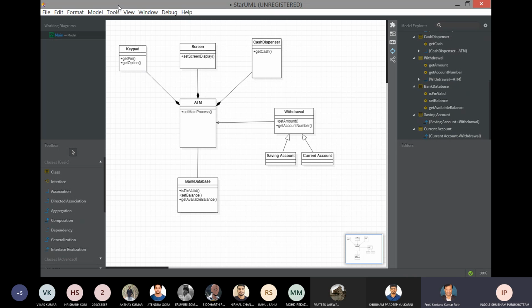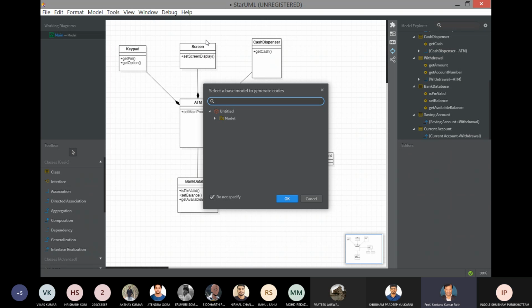Just close it. You might have to restart it, I think. Just check it. After that, you can see the option Java. Just go to Java, generate code. It will display this panel. You can select the class model. This one is the class. Just click OK.